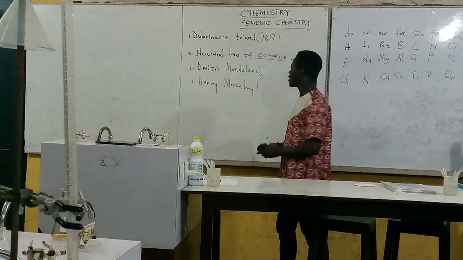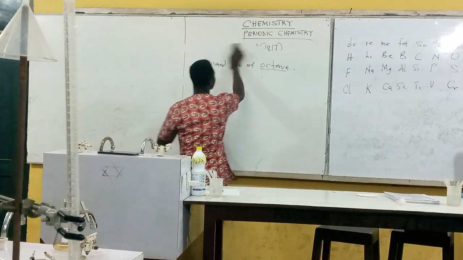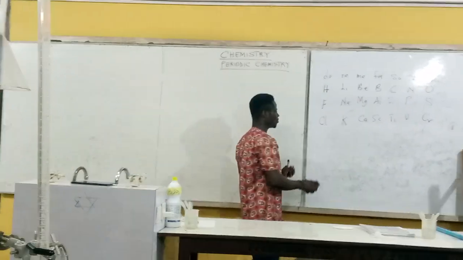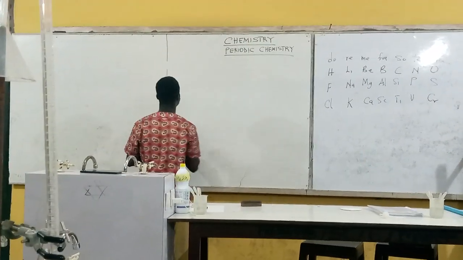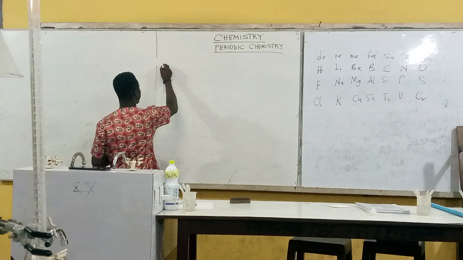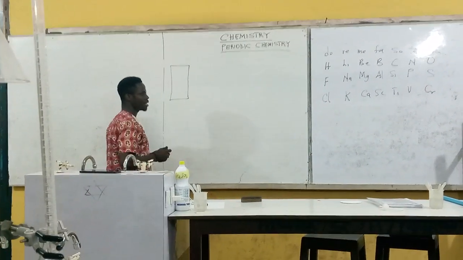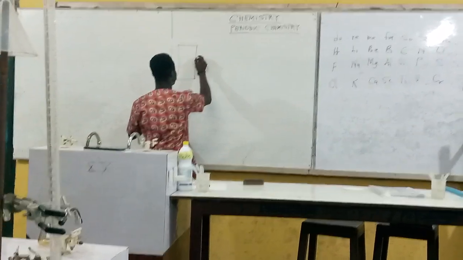And that is what basically we are going to study. We are going to look at how he grouped these elements and what they are meant for. Let's have a skeletal view of this, and then we'll come to the main elements. So this is how he grouped his elements.